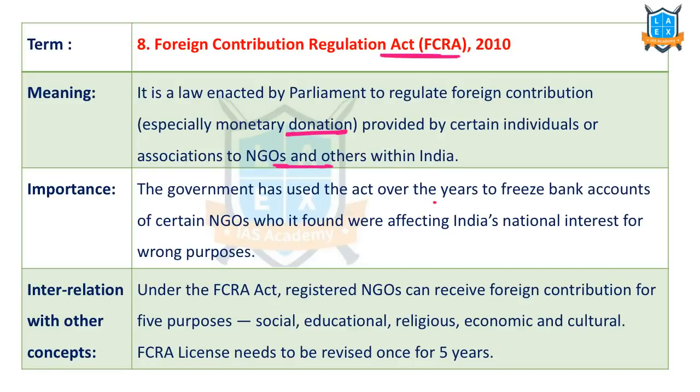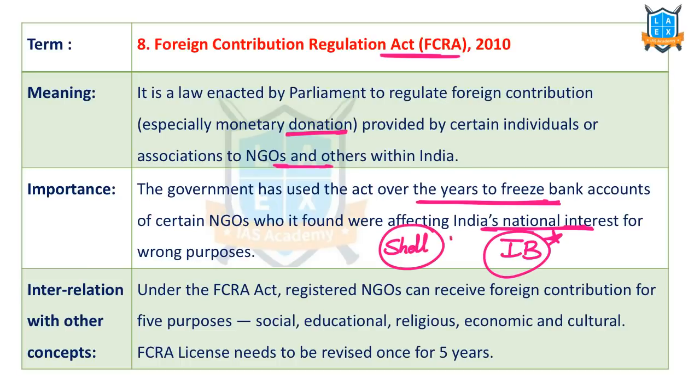The government has used this particular law over the years to freeze the bank accounts of NGOs which are affecting India's national interest. The Intelligence Bureau has said that these NGOs are acting against the interests of India. Many of the NGOs are getting money from shell companies.